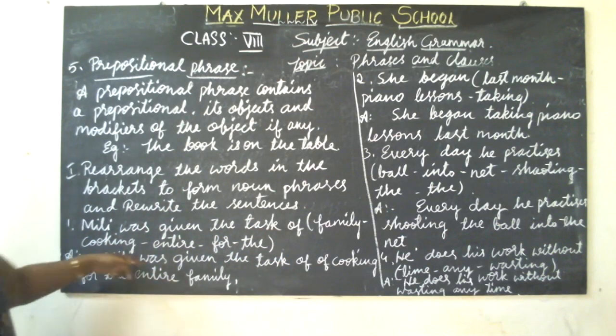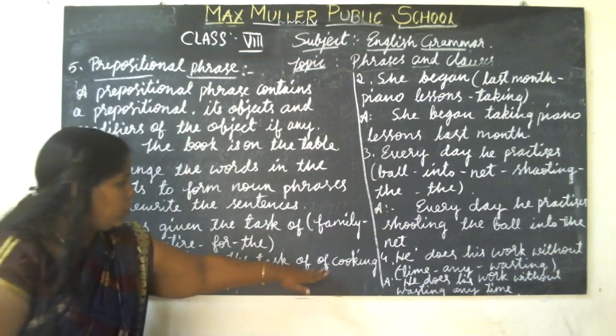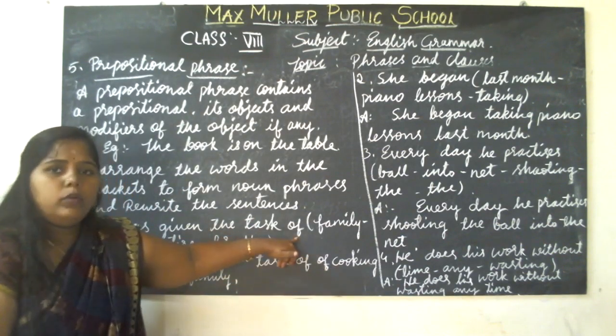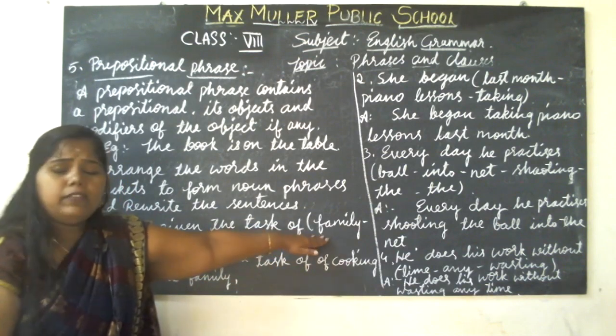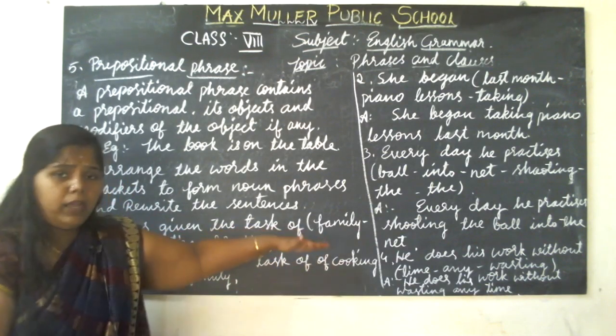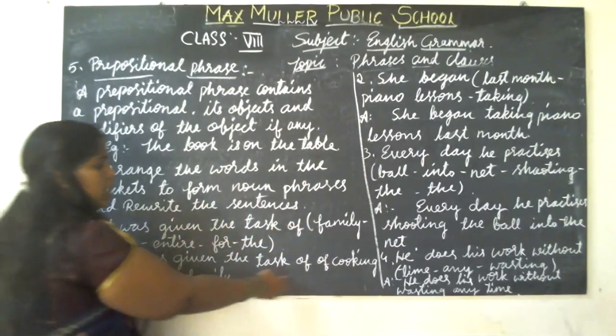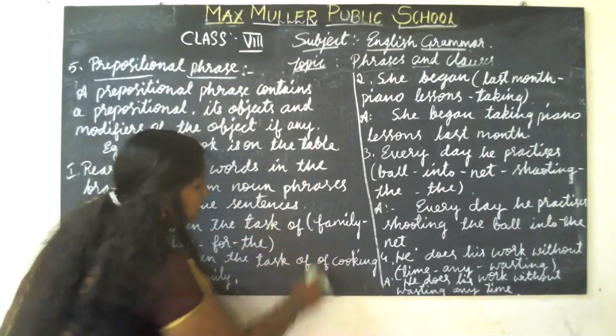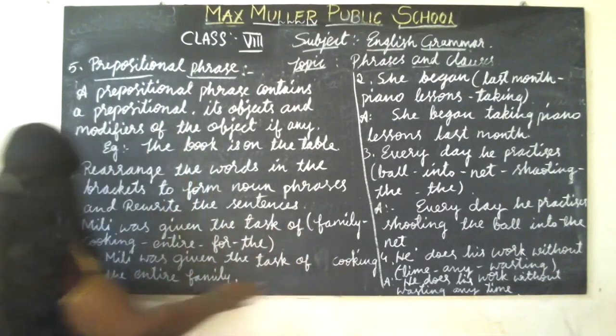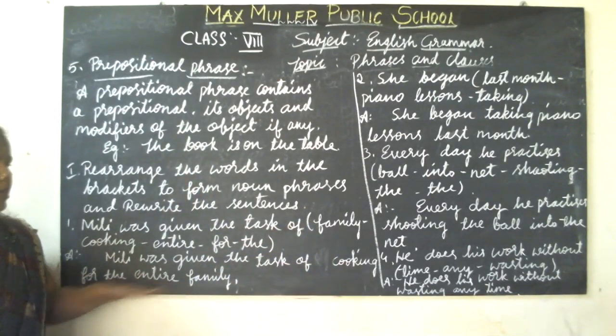Millie was given the task of cooking. What can we write next to "task of"? Family? "Task of family" won't give the complete sense. So here, task of cooking for the entire family.